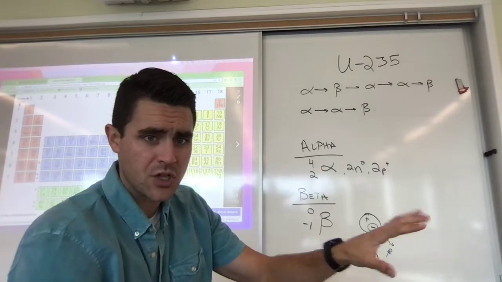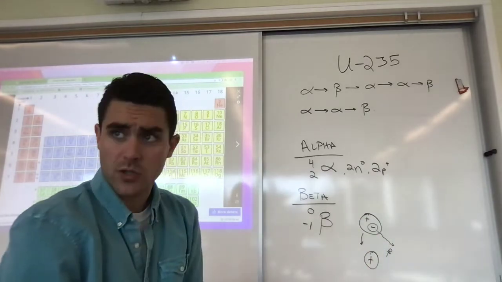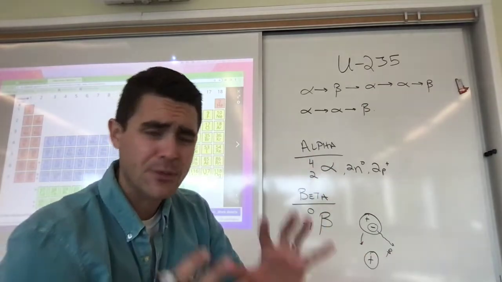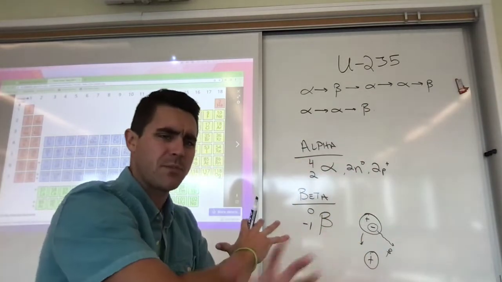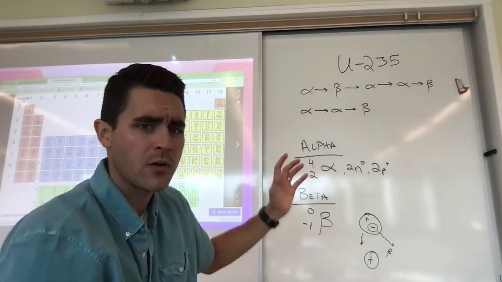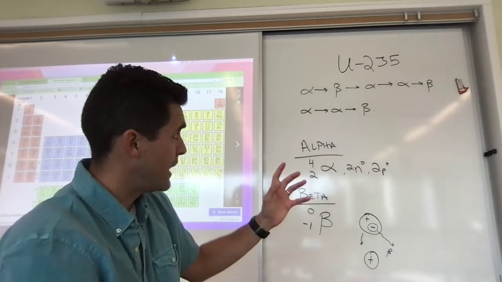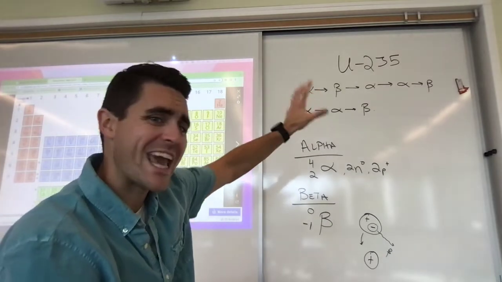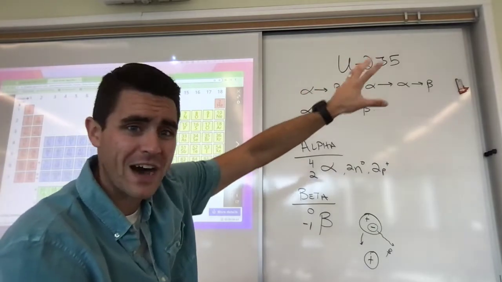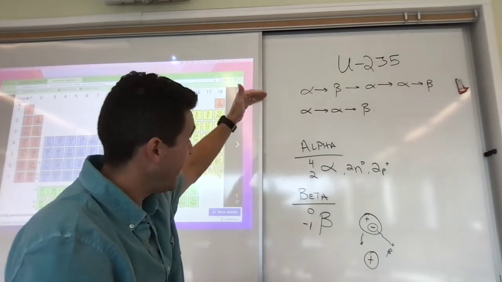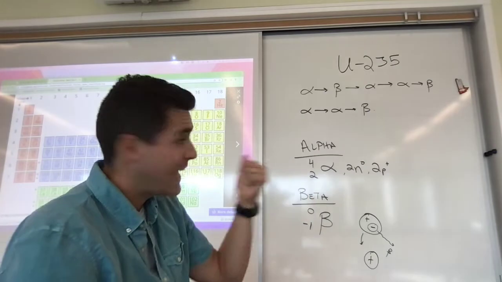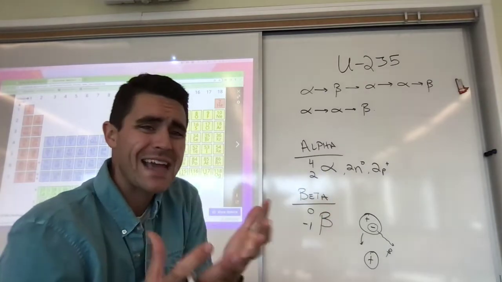We have positron emission, which is kind of the opposite of the beta particle emission. We also have electron capture, which is like the exact opposite of beta particle emission. We have all these kinds, but for our class and for our purposes, we're most concerned with the alpha particle and the beta particle. So what we're going to do today is look at an example of what we call a decay series. We'll take a radioactive isotope of uranium, uranium-235, and we will work our way through a series of alpha particle ejections and beta particle ejections to see what isotope we end up with.